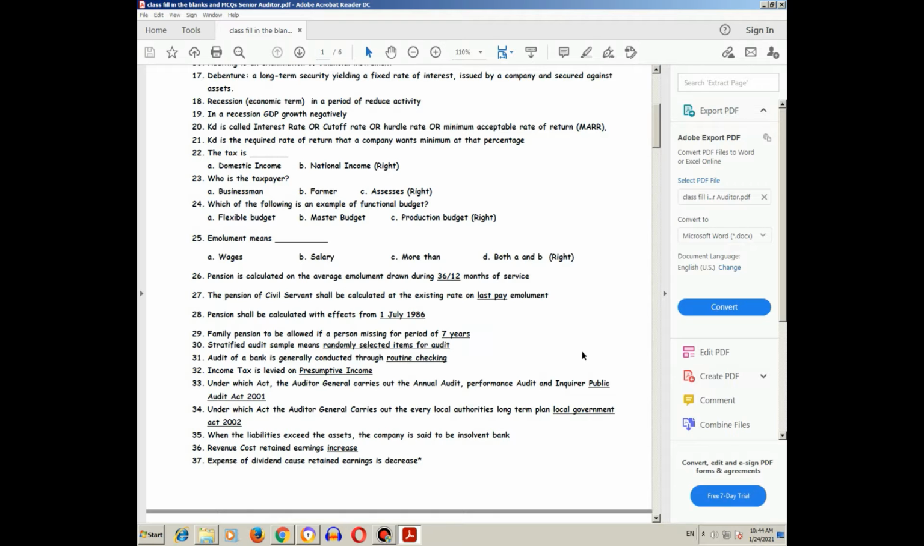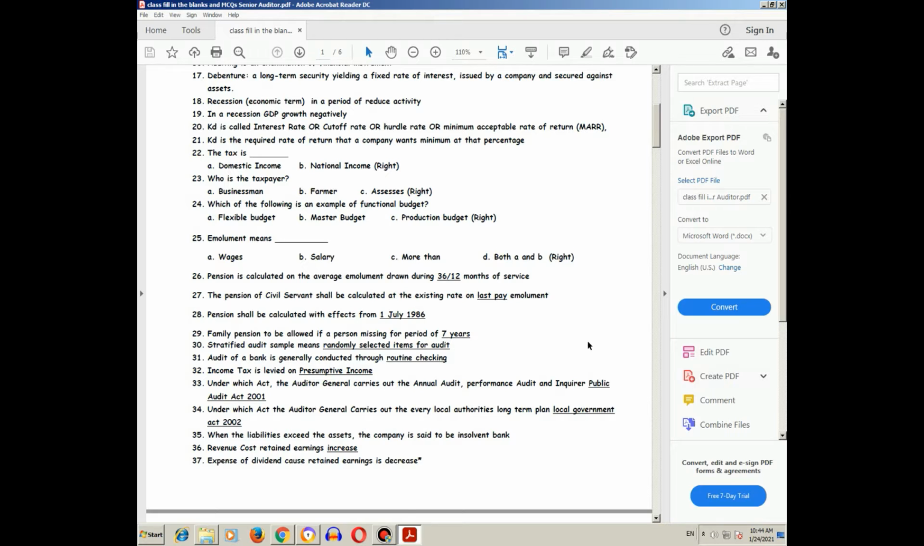The pension of a civil servant shall be calculated at the existing rate on last pay emolument. Pension shall be calculated with effect from 1 July 1986. Family pension is to be allowed if a person is missing for a period of 7 years.